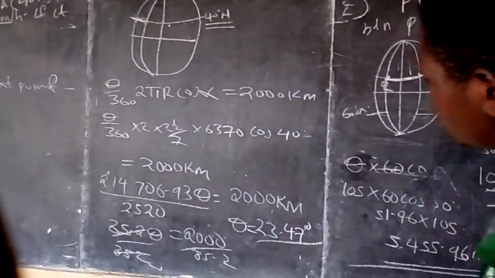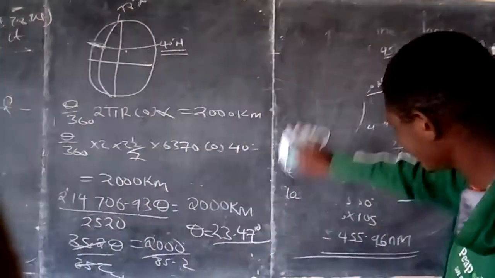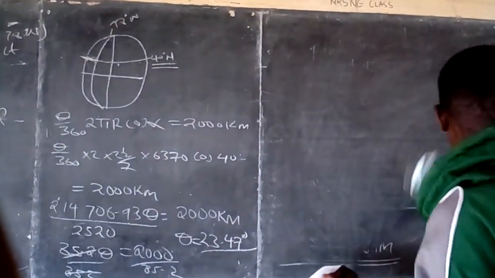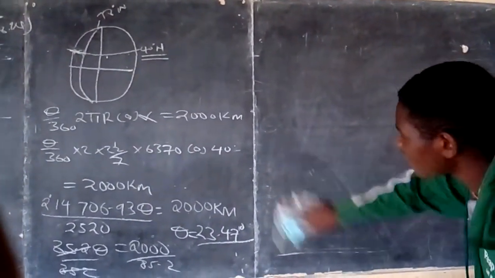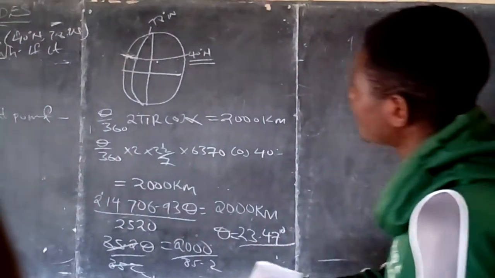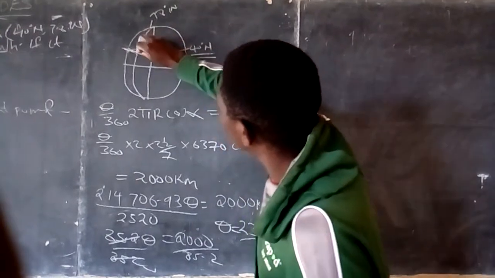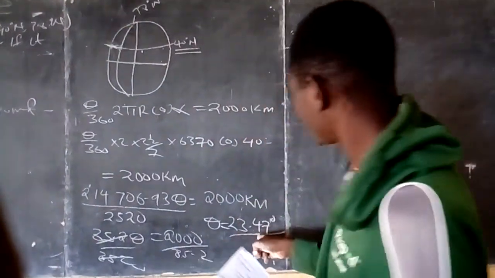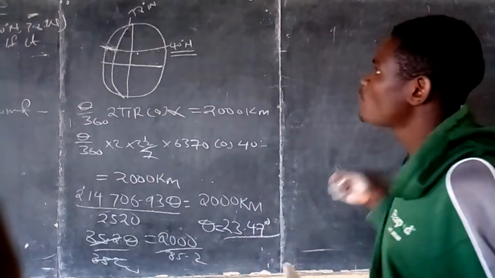Now to get the position, I need to get this position. Theta is always the change. At this point, there is a change in longitude from 78 degrees west to another point where the difference is 23.47, and it is moving due west.